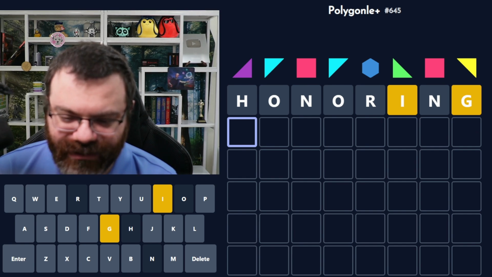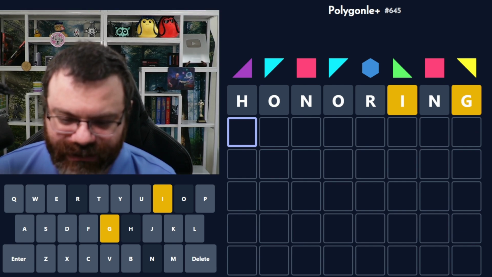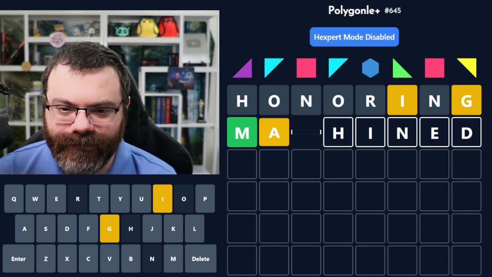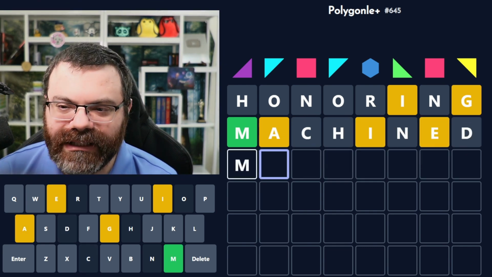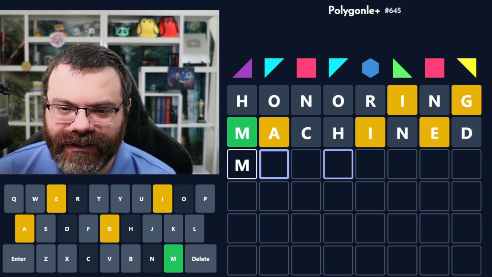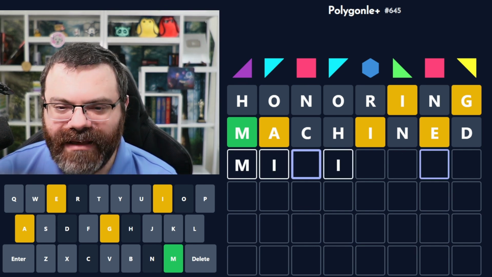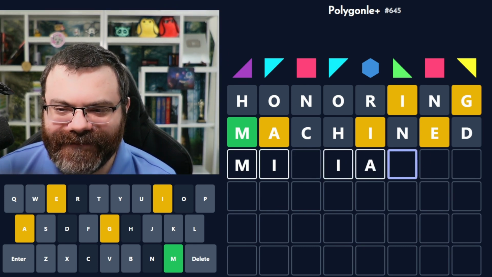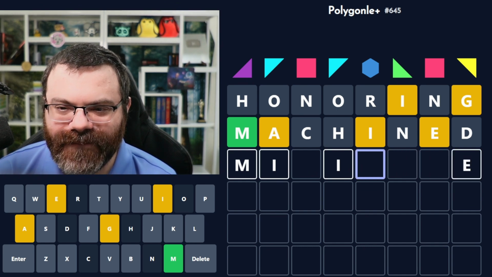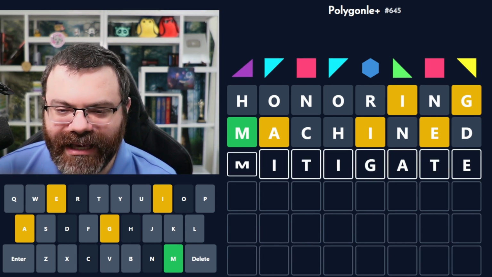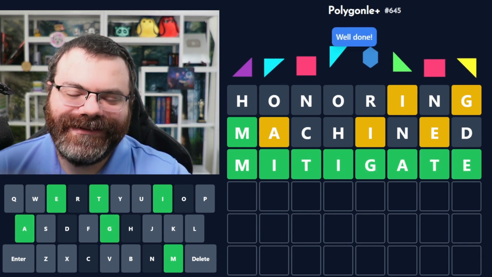Robustly is not quite intact. The RO are gone. Machined. We just have the N gone, so maybe I'll just do that. Machined. Well, that was helpful. So we start with M. We have an I and an E. G, M-I, maybe Ia. Do we end in E? AGE maybe? Oh, mitigate. Mitigate. Nice. Okay, I figured it out.